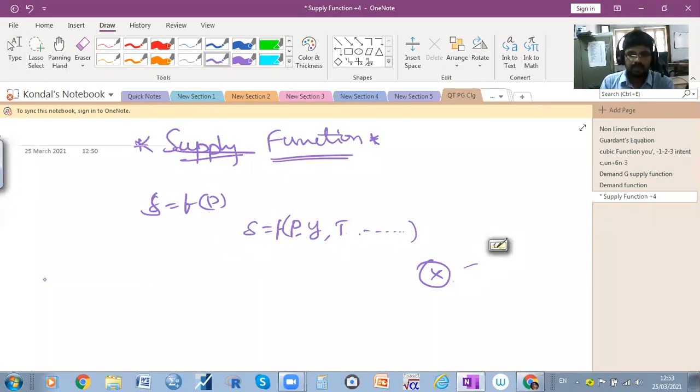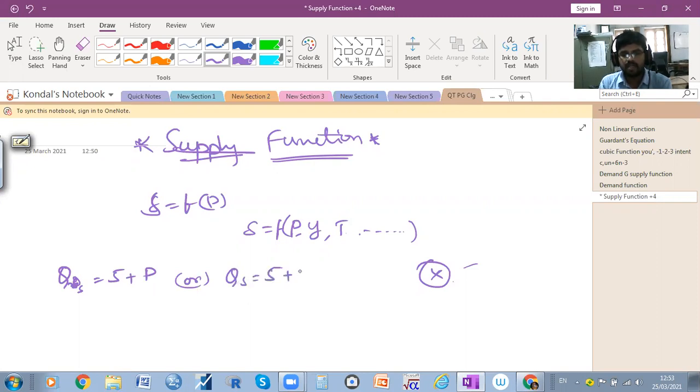Then you can take an example: QS, the quantity of supply, is equal to 5 plus 1P. So what does it indicate here? What is the QS here?